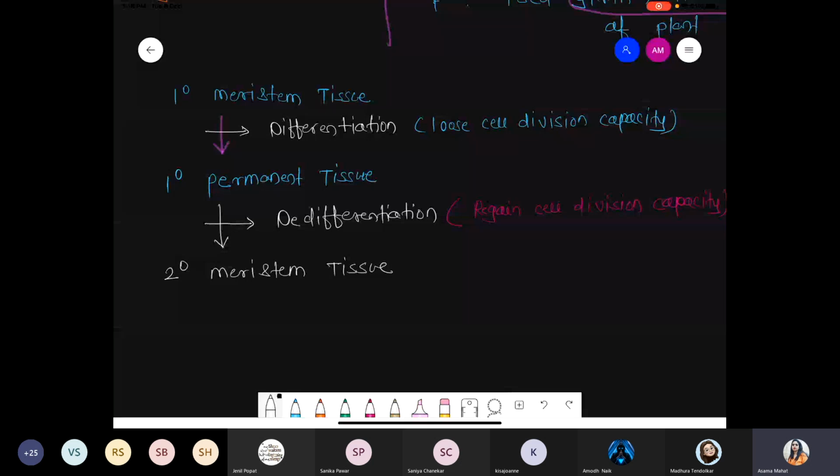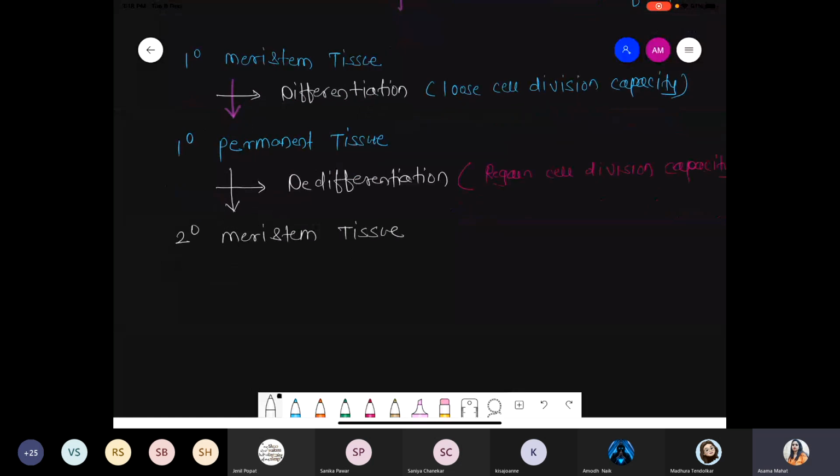Because they regain the division capacity, and when we talk about meristematic tissue, definitely meristematic tissue has a high rate of division, so again they regain the division capacity. Similarly, here we are talking about primary meristem tissue, secondary meristem tissue. Now finally they convert into secondary permanent tissue, and now this process is called redifferentiation.